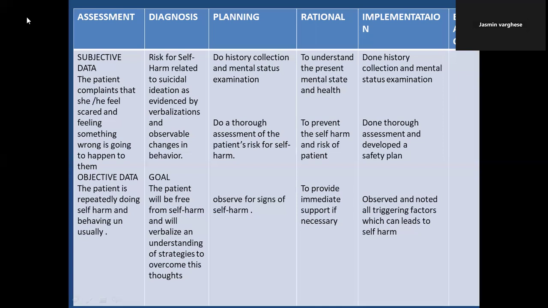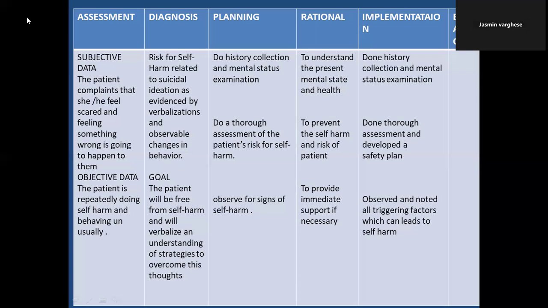What you observe from the condition, you write in objective data. What the patient is saying about their condition, you write under subjective data. So here self-harm is our major focus.